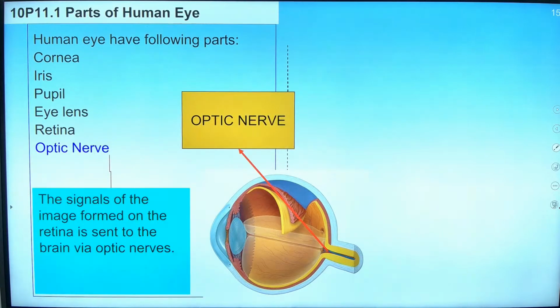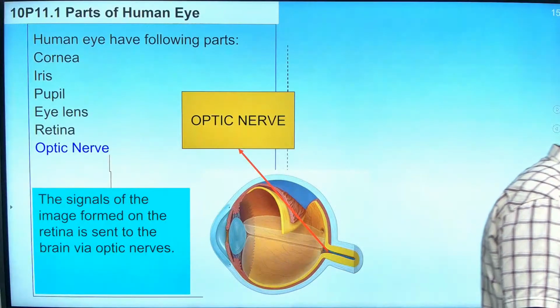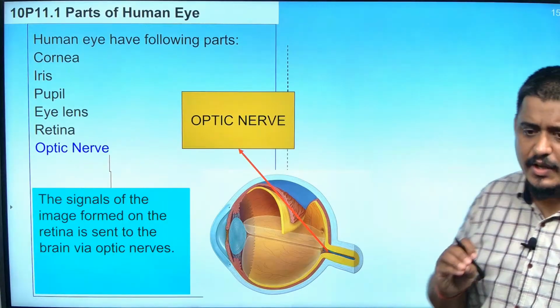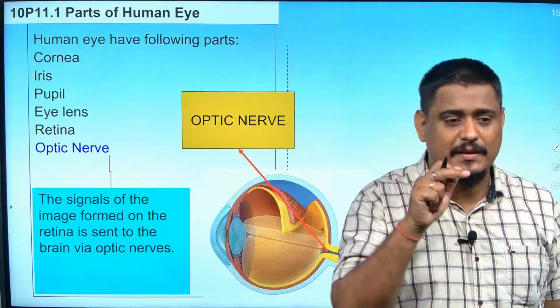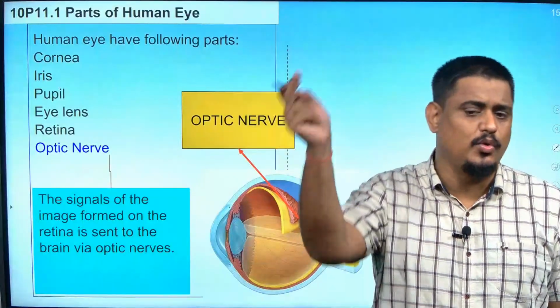Shall I proceed further? So, I hope you understood what the optic nerve is. The optic nerve is that part of the eye which connects the eye with the brain, and whatever image is formed on the retina is sent to the brain through the optic nerve only.